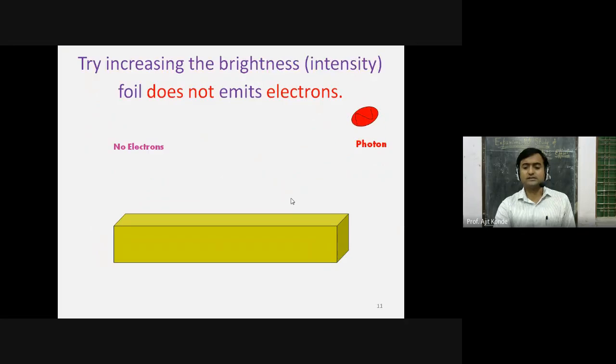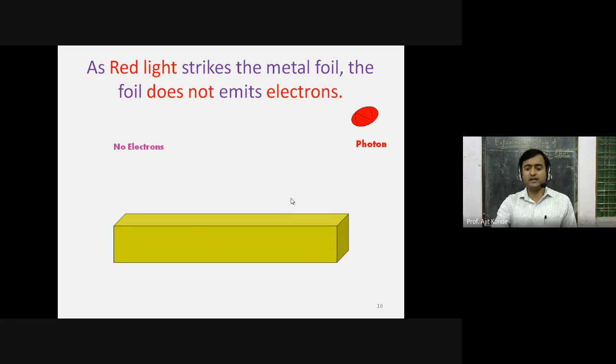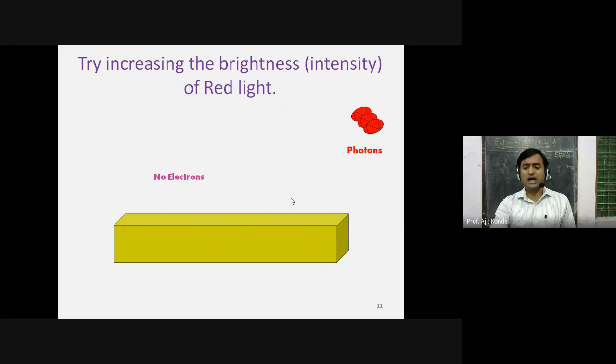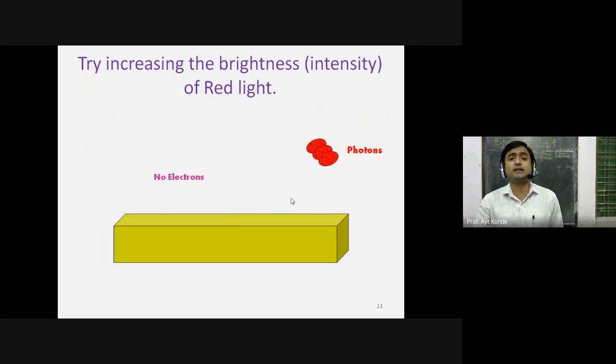See this, in this case what we are doing, we are increasing the intensity. This is photons. Now I have increased the intensity, not the frequency. Instead of one photon particle, now there are 3 photon particles. There will be no electron emitted from this photosensitive material because the frequency of this radiation is less than threshold frequency. When the frequency is less than threshold frequency and you are increasing the intensity, there will be no photoelectric effect, no photoelectrons, and no photoelectric current.